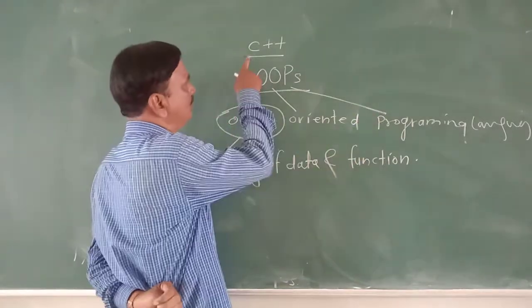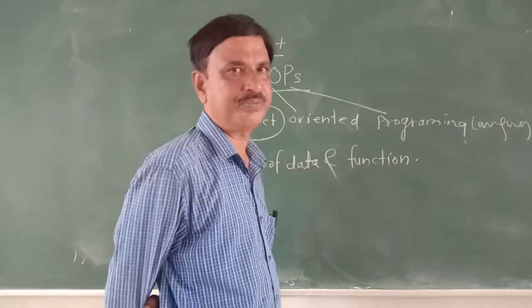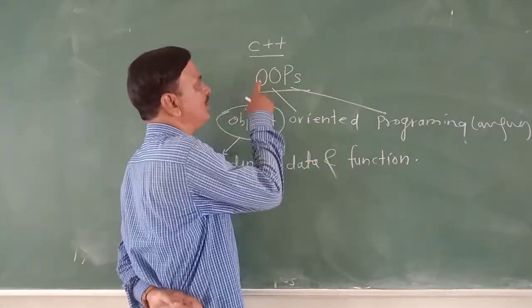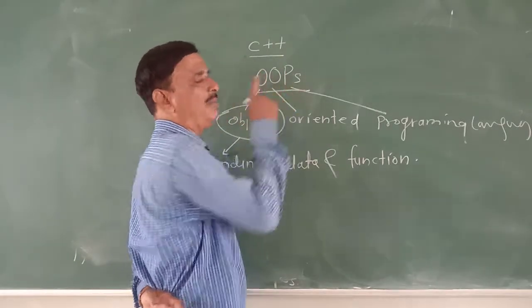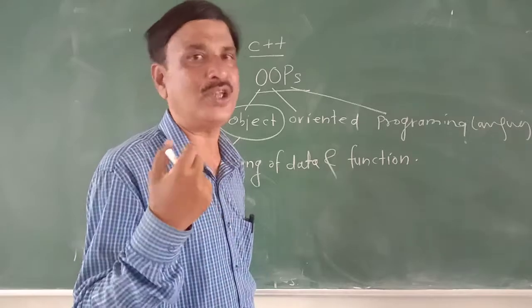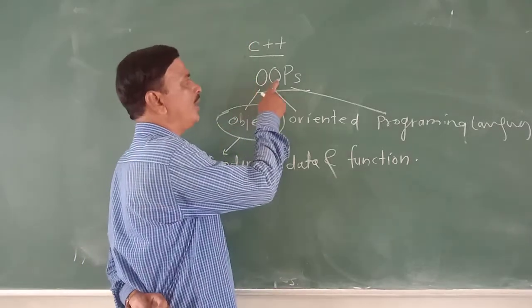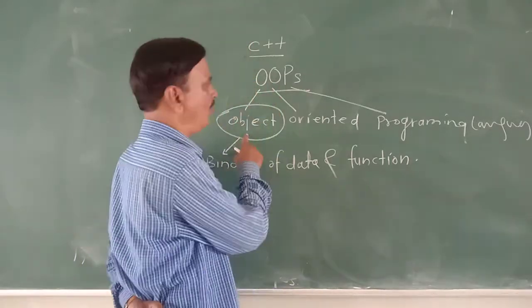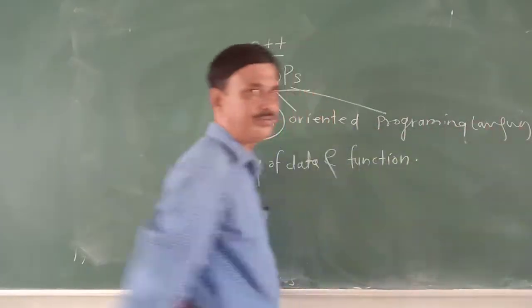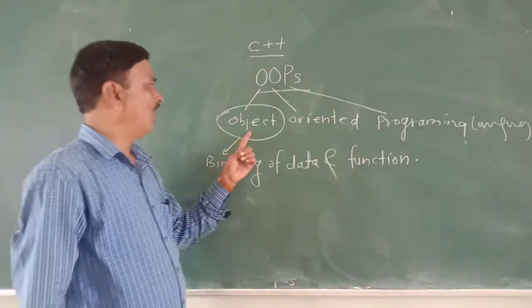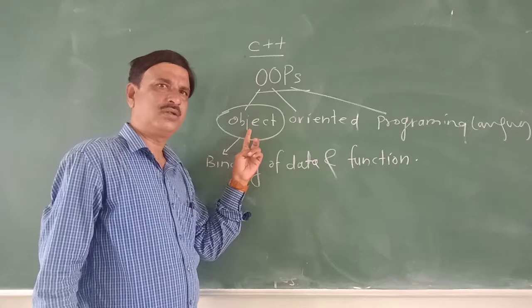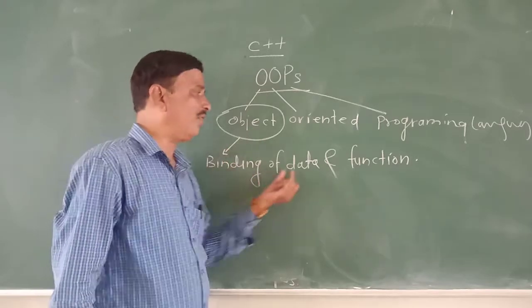We are studying C++, and C++ is an object-oriented programming language. In short, it is called OOPS. What is an object? Object is binding of data and function.